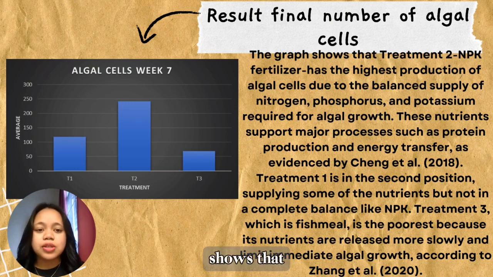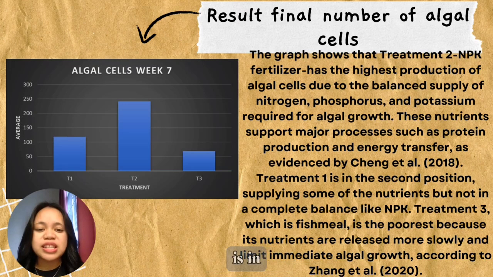The graph shows that Treatment 2, NPK fertilizer, has the highest production of algae cells due to the balanced supply of nitrogen, phosphorus, and potassium required for algae growth. These nutrients support major processes such as protein production and energy transfer, as evidenced by Chain's 2018.